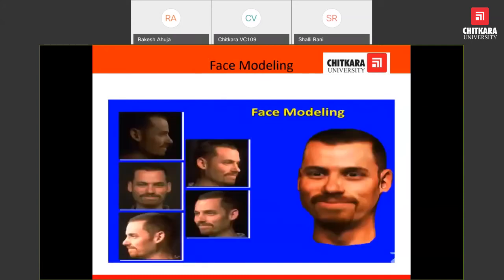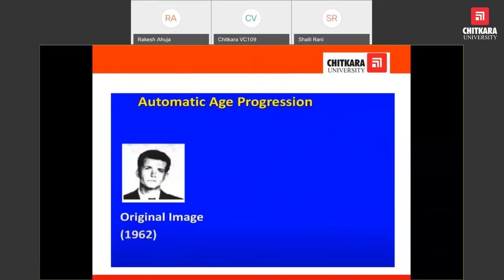Modeling will definitely be used for different persons, to see how they look, through computer vision or image processing. Automatic age progression is very challenging and very hard. Suppose the original image is from 1962, and we want to know how the person looked in 1997.